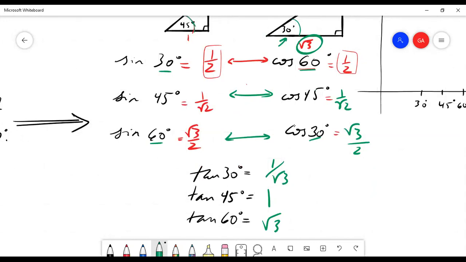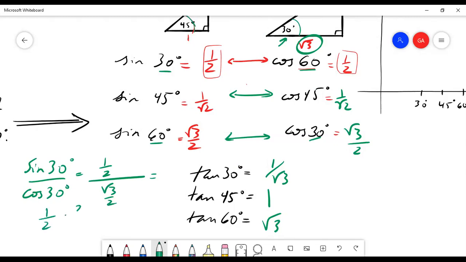And now it turns out that, look, tangent of 30. If I take sine of 30, which is 1/2, and I divide that by the cosine of 30, I get tangent of 30. And indeed, you could verify sine of 30 divided by cosine of 30. Well, sine of 30 is 1/2, and if I divide that by cosine of 30, which is root 3 over 2, this is a complex fraction, which is not preferred, but I could write this as this. And indeed, I got 1 over square root of 3 because these 2's cancel.